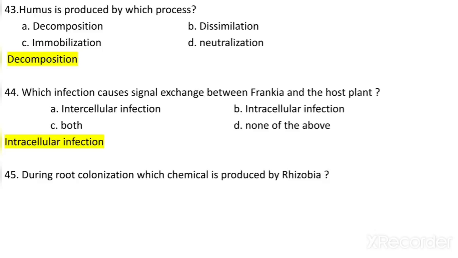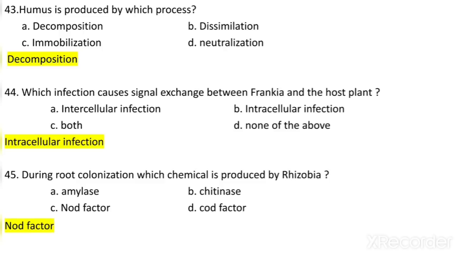During root colonization, which chemical is produced by rhizobia? Now see, when root colonization is occurring, at that time rhizobia produce chemicals. Now which is that chemical? Amylase enzyme or chitinase enzyme or nod factor or cod factor? So the answer is nod factor, and these nod factors are synthesized by the nod genes which are present in the rhizobia.